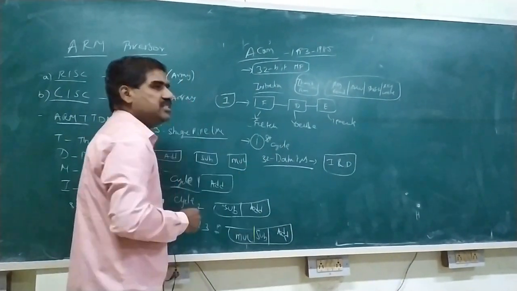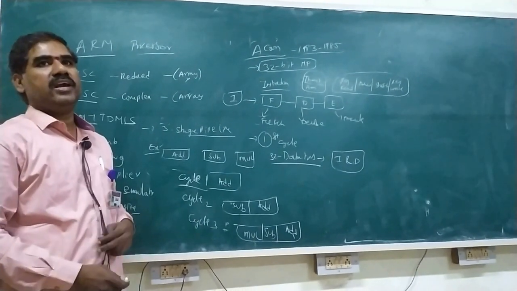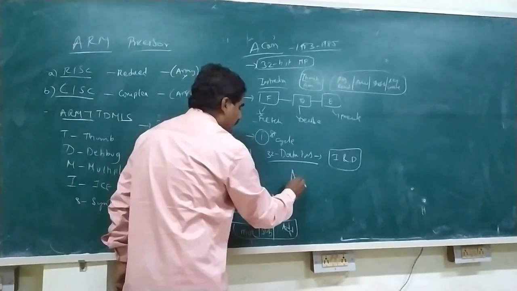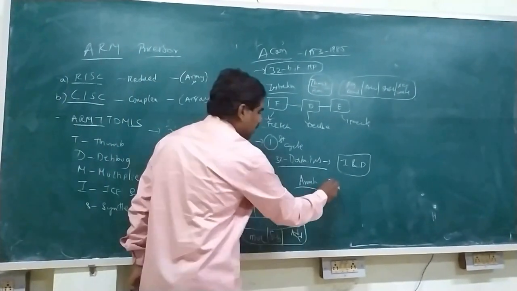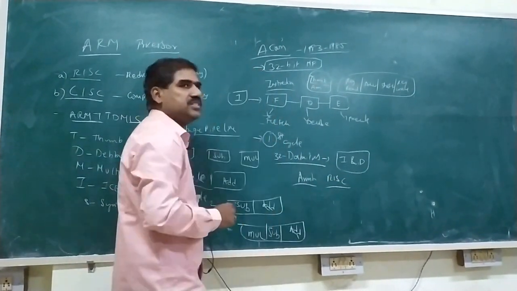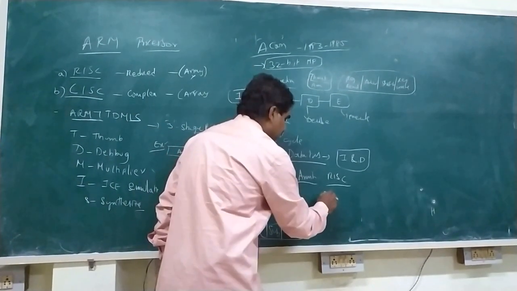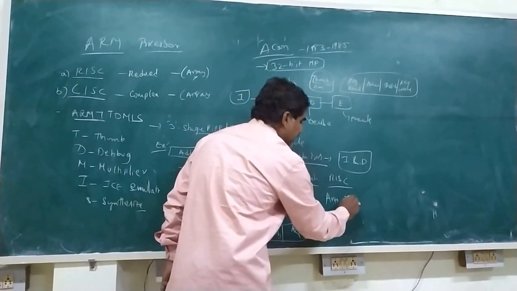ARM mainly supports RISC machines, reduced instruction set. It has 32 instruction set.